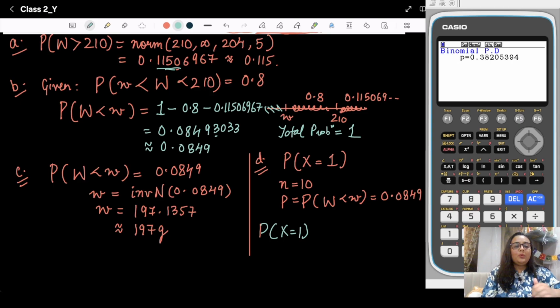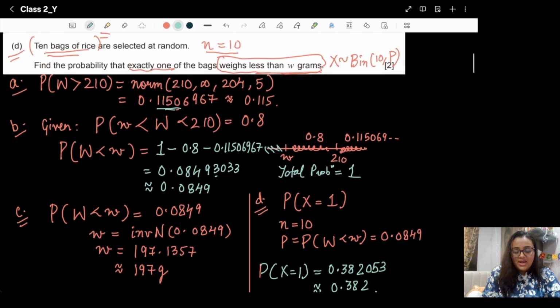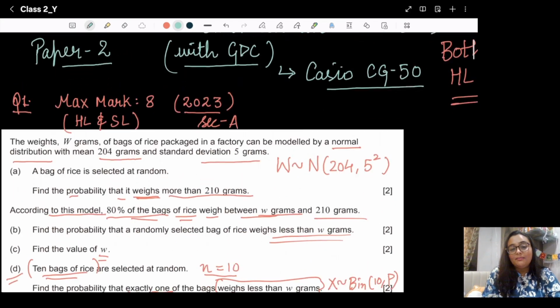We get the probability of choosing one bag out of 10 whose weight is less than 197 gram, because small w represents 197 gram weight. Here we get probability 0.382053, which is approximately 0.382 to 3 significant figures. So in this way we have completed question number 1.